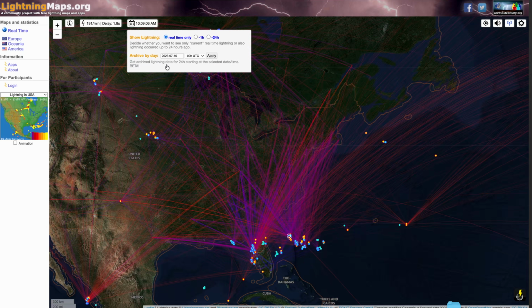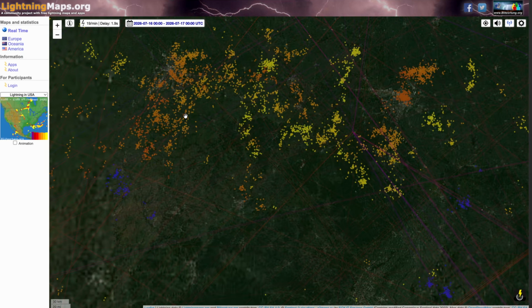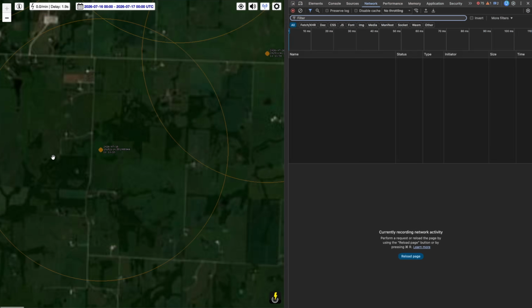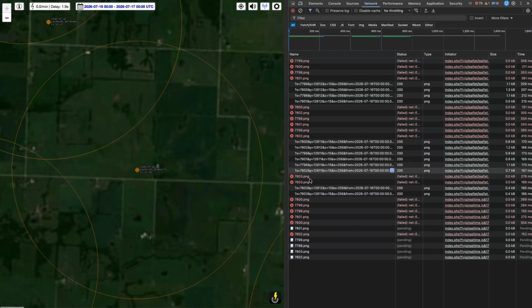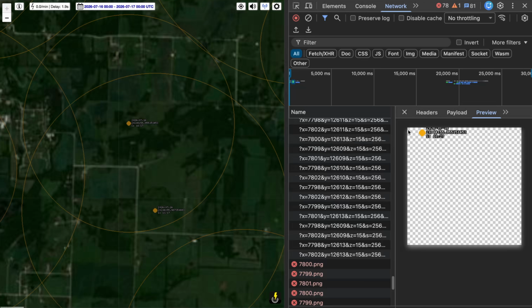So on this site, pulling historical data is abysmal. So I'll go to a random date, here are all the strikes, and you can see the location of the strike along with the exact time. However, the way this data is fed to the browser is actually just static image tiles. Like, let me pull one up here. Okay, so here's this one. It's genuinely just a square image with X and Y coordinates attached.